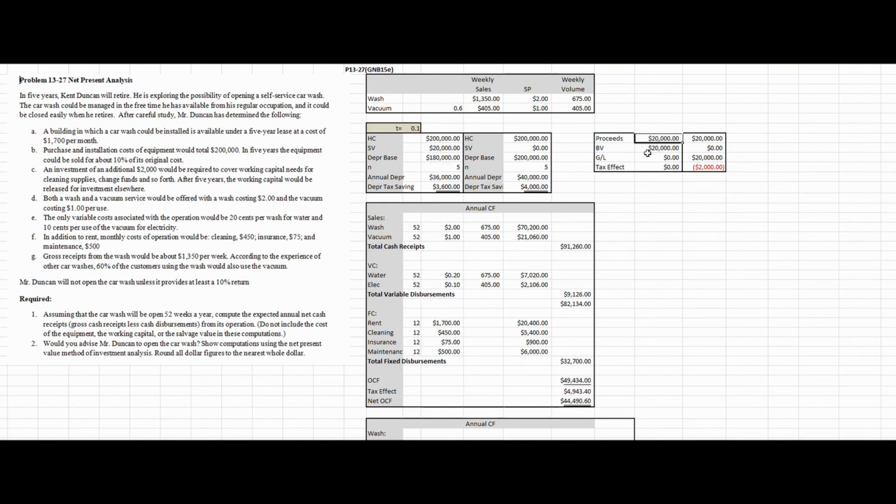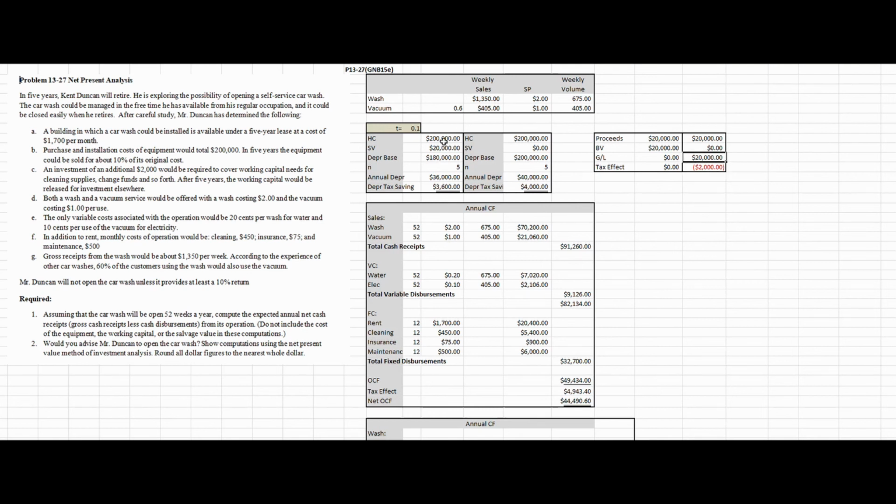So when I dispose of the asset, I will have a gain or loss of 0, so there will be no tax effect. However, if I had chosen to use a salvage value of 0 and depreciate a full $200,000 over the 5 years, then I would have a book value equal to 0. If I were to sell the asset at $20,000, I would then have a $20,000 taxable gain, and there would be a tax effect of a negative $2,000, or a cash outflow of $2,000 on that taxable gain.